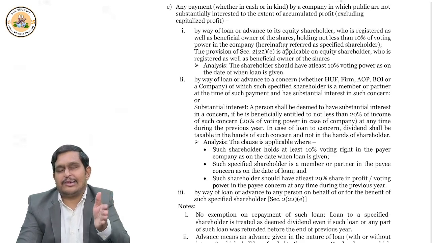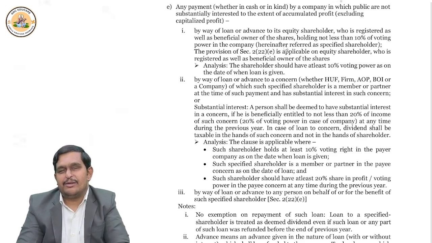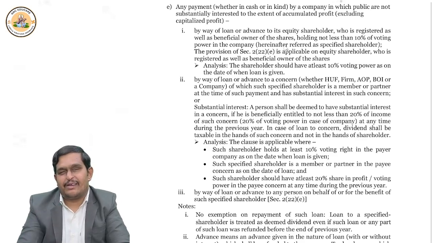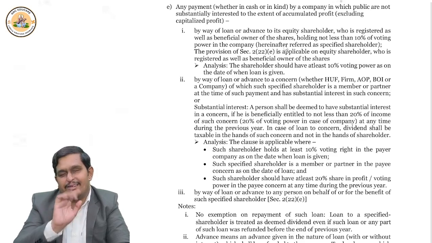So if Patanjali Ayurved gives any loan to Acharya Balakrishna, because he holds more than 10% voting rights, then remember that it is deemed dividend. The loan given to Acharya Balakrishna ji is deemed dividend and taxable in his hand only. Suppose Acharya Balakrishna also holds 40% shares in Patanjali Foods. Now, Patanjali Ayurved gives a loan to Patanjali Foods. It is also deemed dividend, taxable in the hands of the recipient, that is Patanjali Foods.